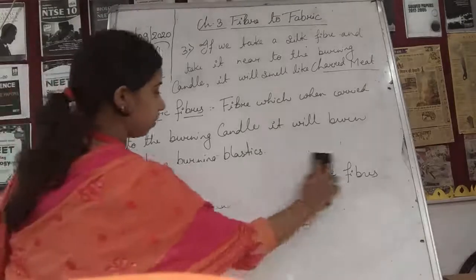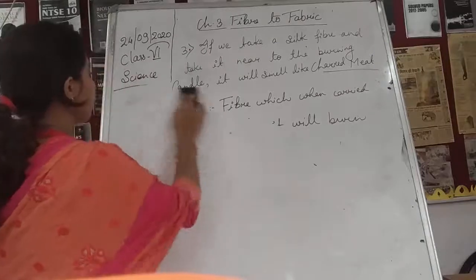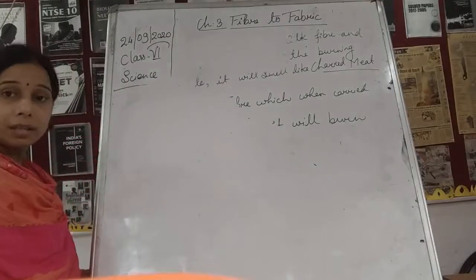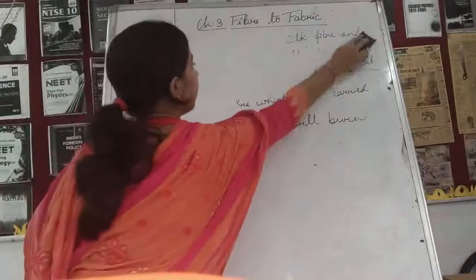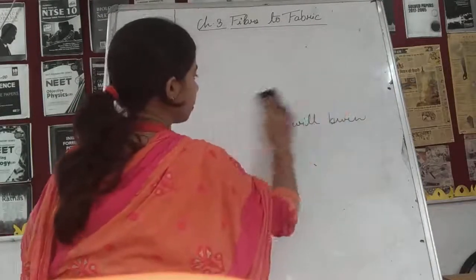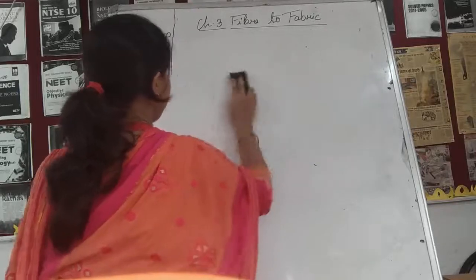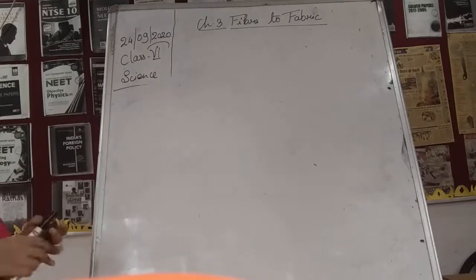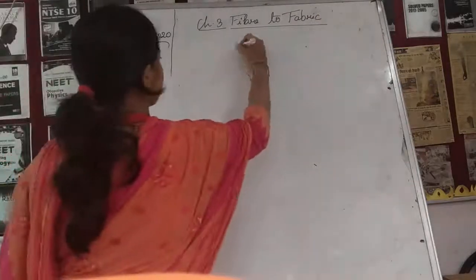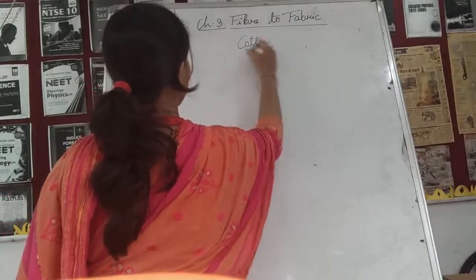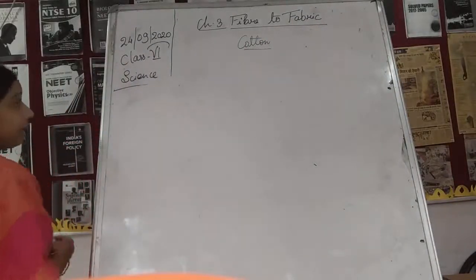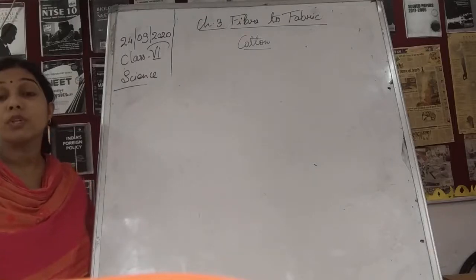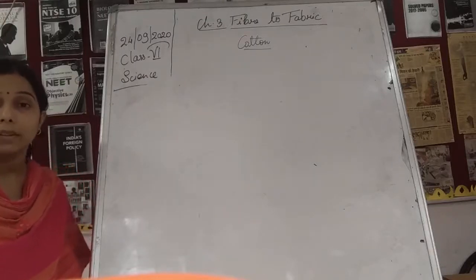So first of all, we will try to understand about the cotton. What kind of climate does it need? What is cotton? From where do we obtain it? What kind of plant does it have, students? So the first one is cotton. The first point, student, is that cotton is a natural fiber which we obtain from the cotton plant.